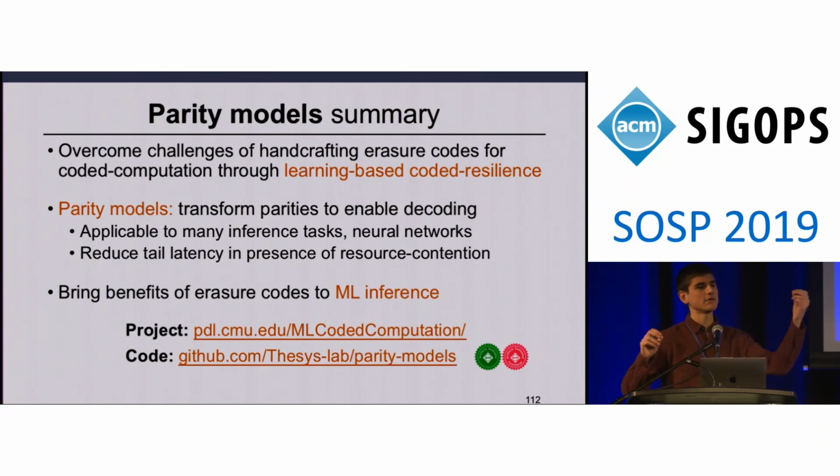So the setting here is that, like any, say, web service, right, where you might need to be operating at a high query rate. Typically the way we operate in these scenarios is in a scale-out manner, where we take multiple copies of the same computation we want to perform and place them on separate servers, say, and we load balance queries across them. So these different queries that are coming in are, say, from different users. So X1 might be sent by you, X2 is sent by me, and maybe to keep up with incoming query rate, we load balance these across different servers. So that's the setting that we're operating in.